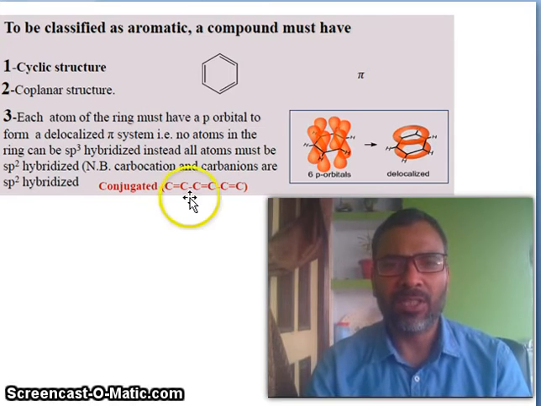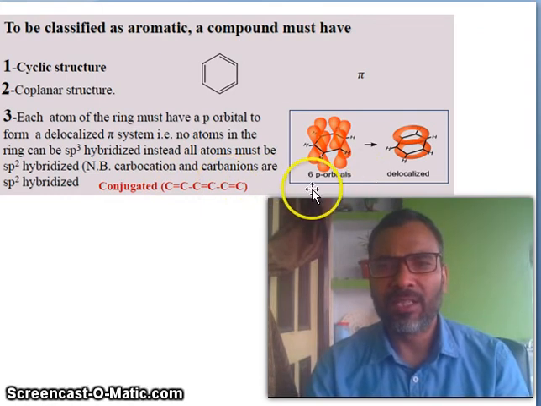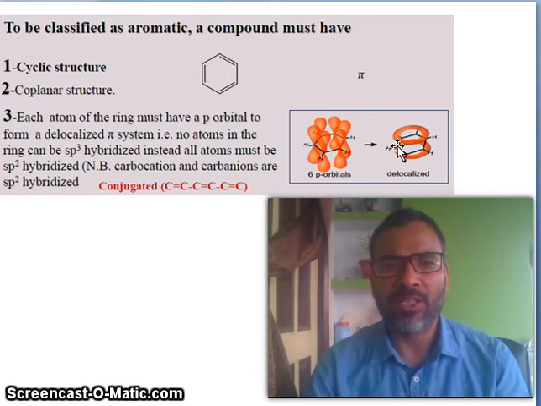So you see this is the conjugation, but do you call it aromaticity? No. Why? Because this is not a cyclic system. Now you see here 6 pi orbitals and these are delocalized up and down. This is delocalized. One is localized, another one is delocalized. So check this word, delocalized concept. Delocalization.